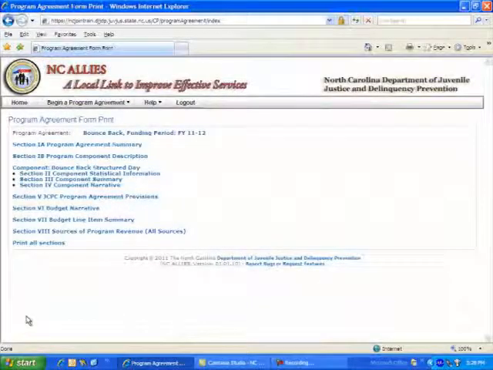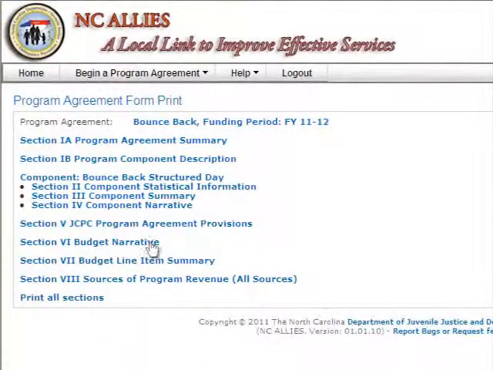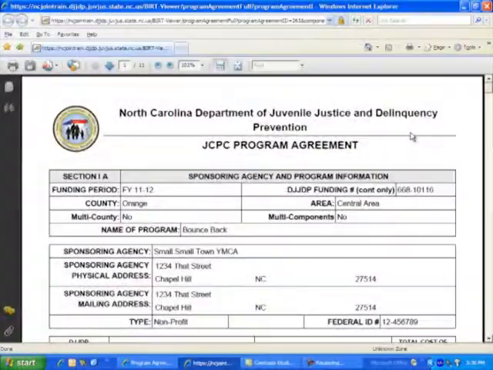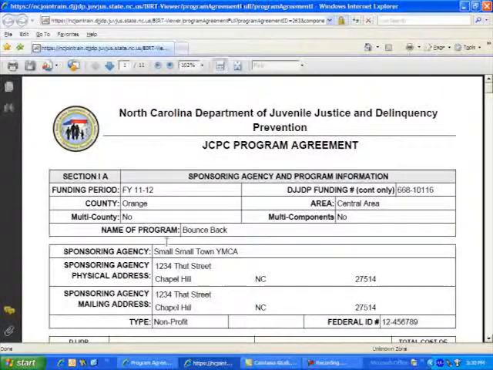The Print Preview button takes users to the following screen. Click on the section linked to print or preview that particular section, or click on the Print All Sections link to print or preview the entire program agreement. The document will open in a PDF format, and this document may be saved to your computer and or attached to an email.